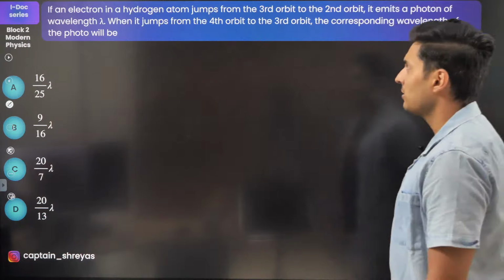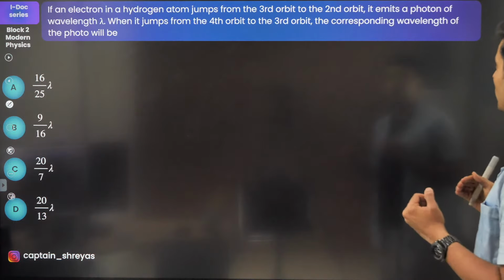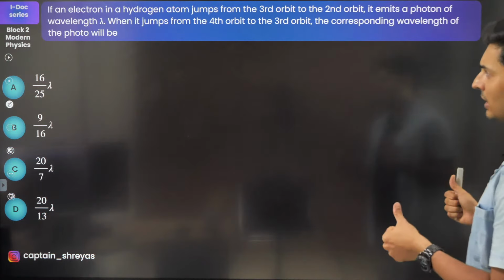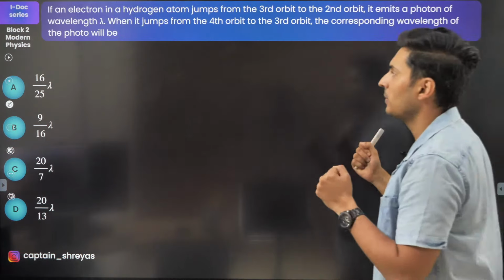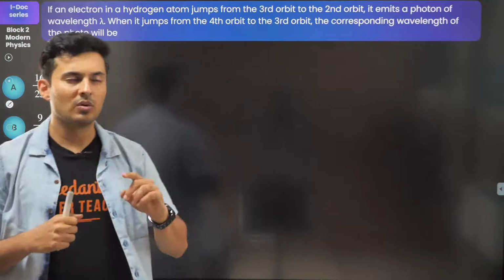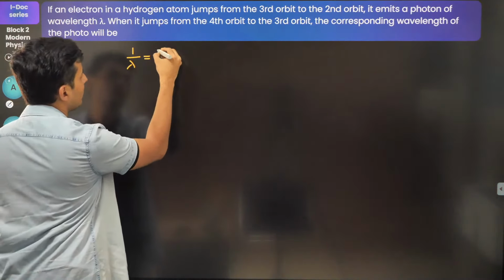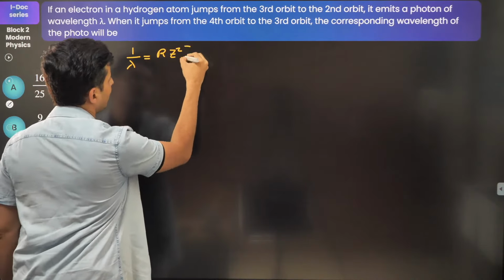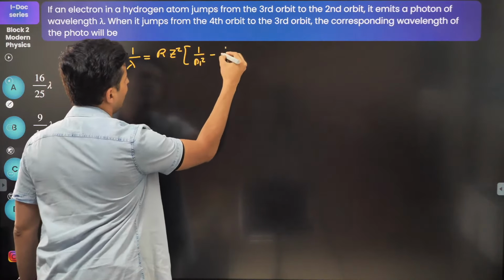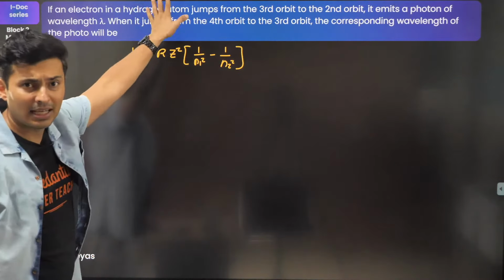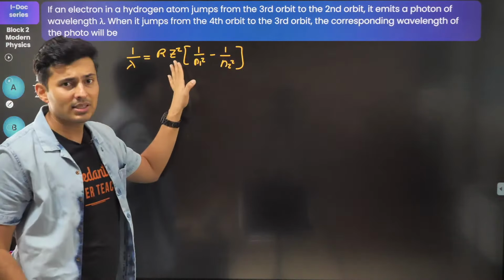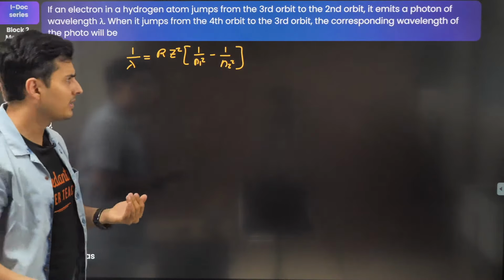If an electron in a hydrogen atom jumps from 3 to 2, it emits a photon of wavelength lambda. When it jumps from 4 to 3, the wavelength will be how much? Okay, so let's see. I think I'll have to use 1 by lambda is equal to R Z square into (1 by n1 square minus 1 by n2 square). So using this formula, I think I can get the answer because n1, n2 is given and lambda's value is asked.